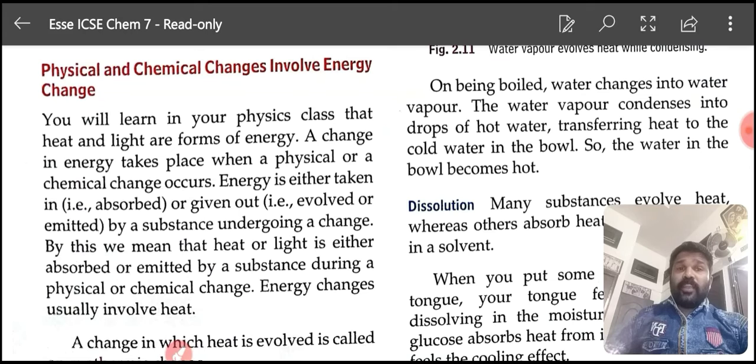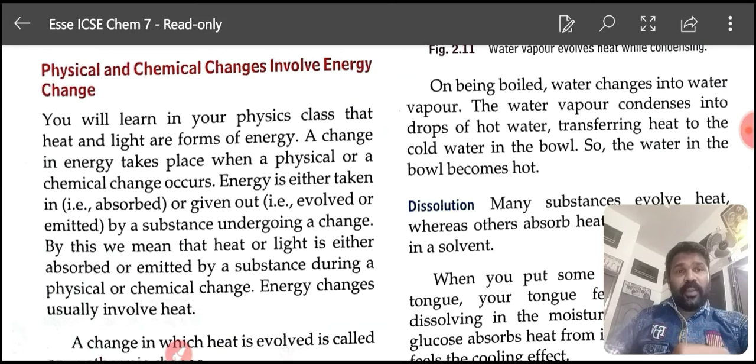Physical and chemical changes involve energy change. We are learning in physics about heat and light. These both are different forms of energy. A change in energy takes place when a physical or chemical change occurs.